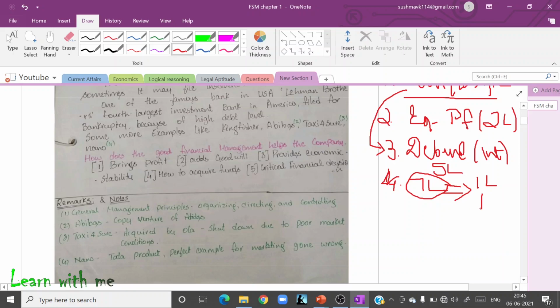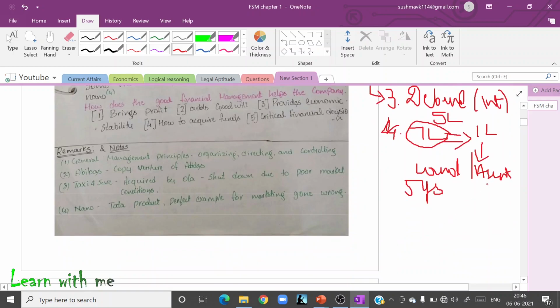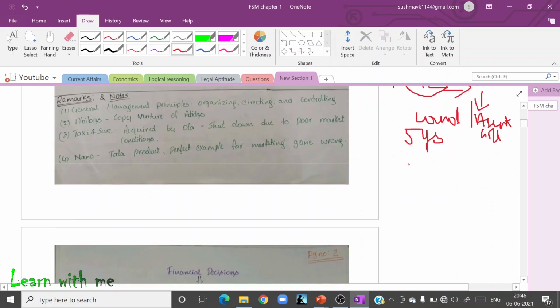So let us assume I have bought land and some other assets for the company which will give me a very good return after 5 years. It can be gold, silver, real estate, anything. Asset means anything.